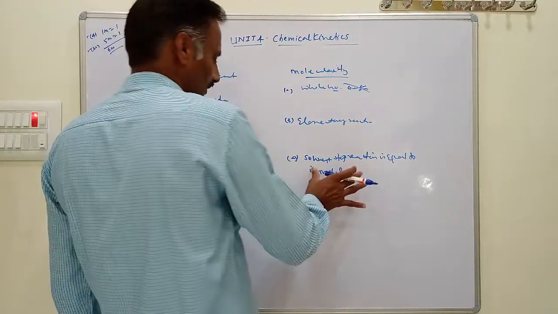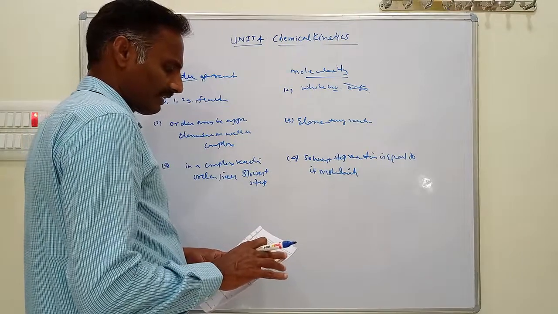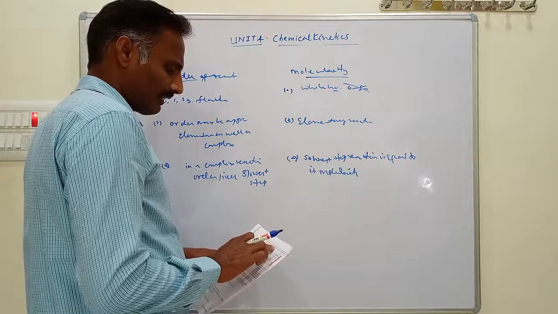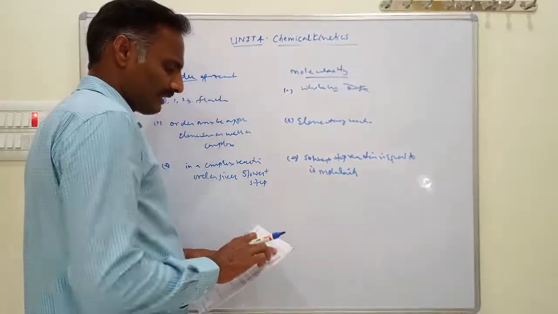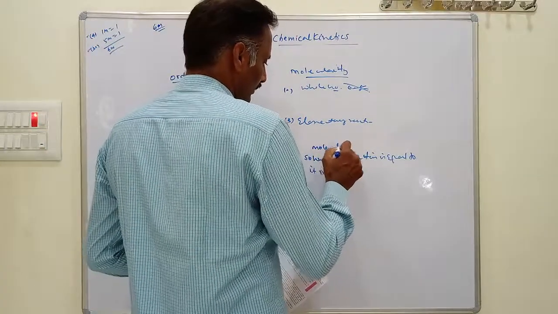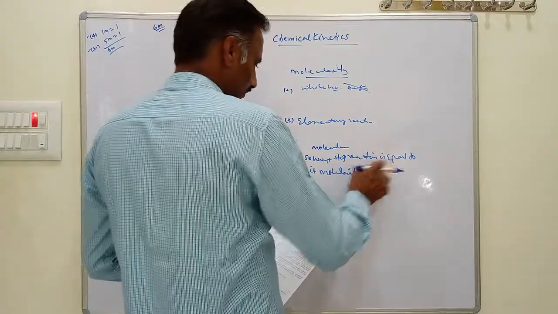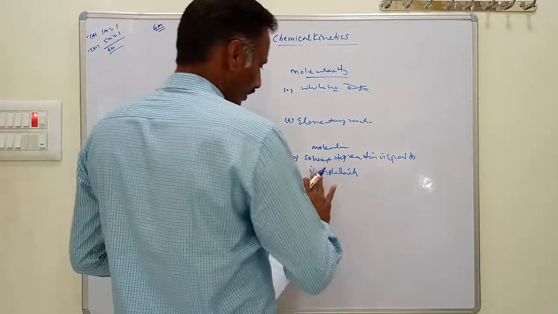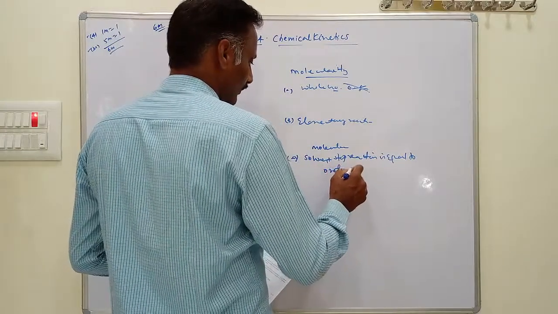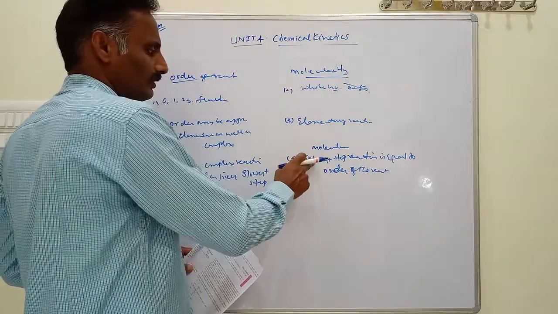The slowest step determines the order of the reaction, and the molecularity of the slowest step is equal to the order of the reaction. That's why the order of the overall reaction is the same as the molecularity of the slowest step of the reaction.